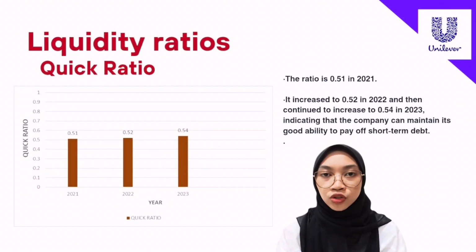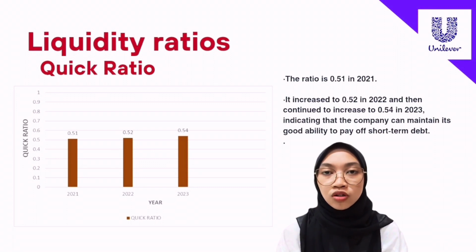Second, liquidity ratio, quick ratio. The ratio is 0.51 in 2021, indicating excellent liquidity. It increased to 0.52 in 2022 and then continued to increase to 0.54 in 2023, indicating that the company can maintain its good ability to pay off short-term debt.